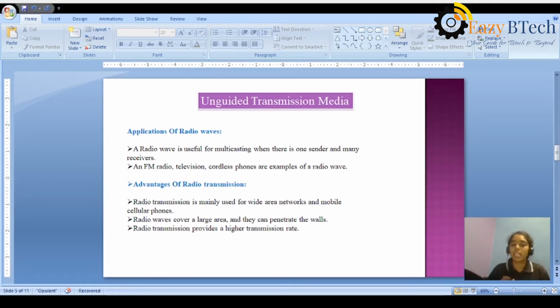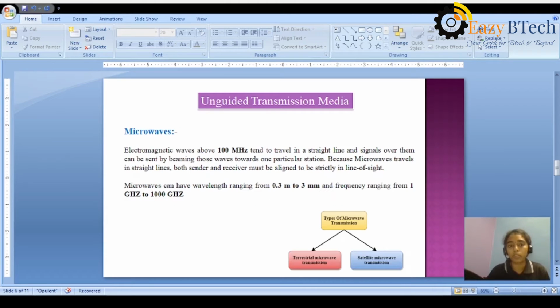So that is about radio waves. The next one: microwaves. Microwaves are another wireless transmission to send the data from source to destination. This is also one of the electromagnetic waves. It is above 100 megahertz and tends to travel in a straight line, and the signals can be sent by beaming. Here, microwaves use a concept called line of sight.